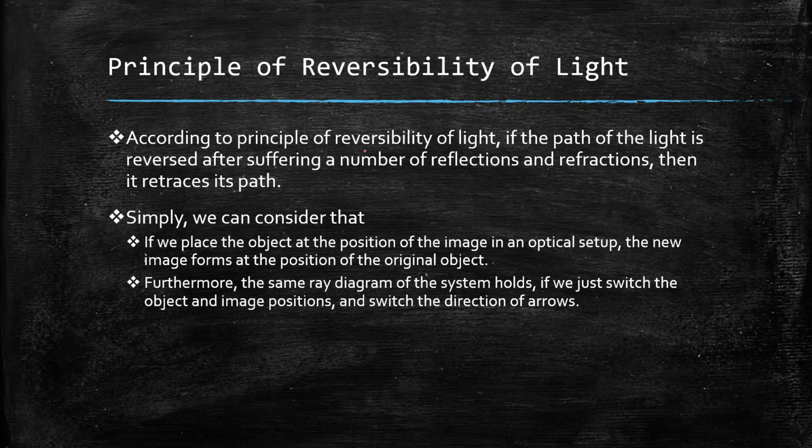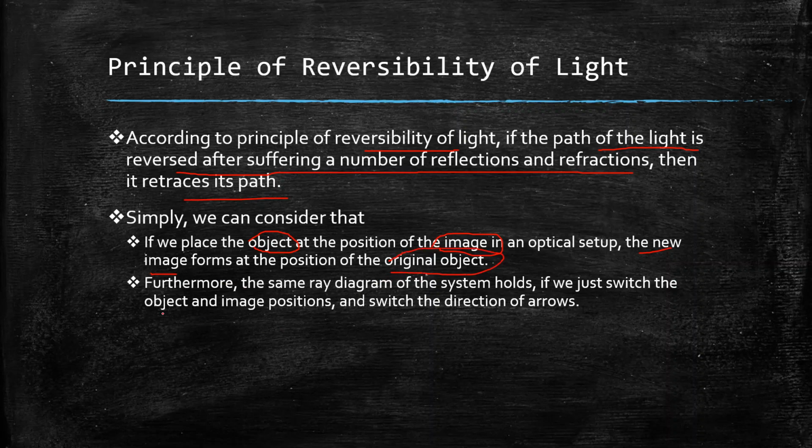known as the principle of reversibility of light. According to the principle of reversibility of light, if the path of light is reversed after suffering a number of reflections and refractions, then it retraces its path. In simpler words, we can say that if we place the object at the position of the image in an optical setup, then the new image that is formed is at the position of the original object.